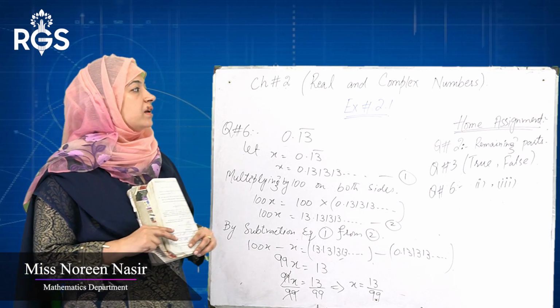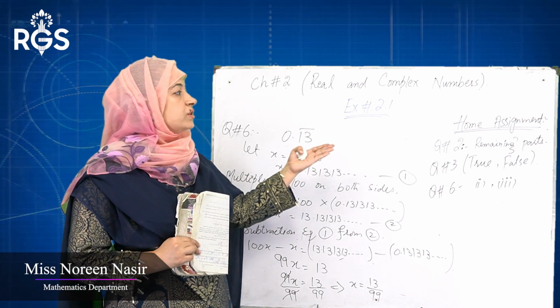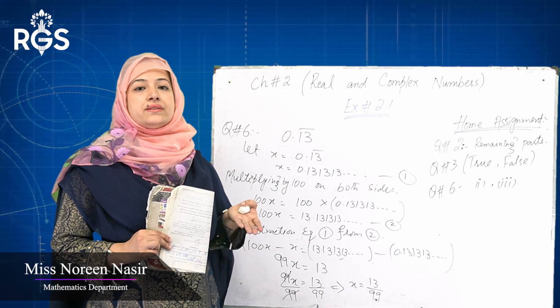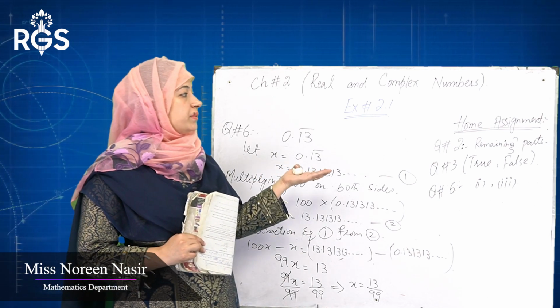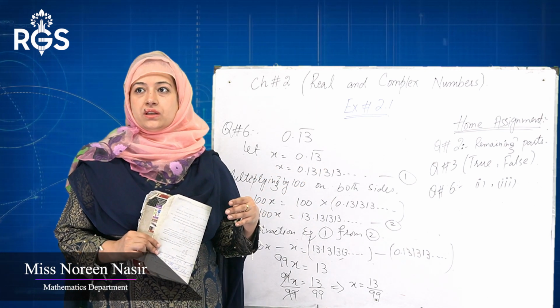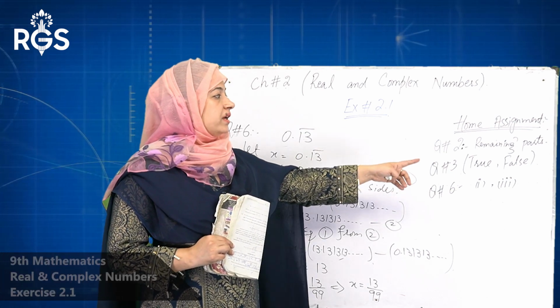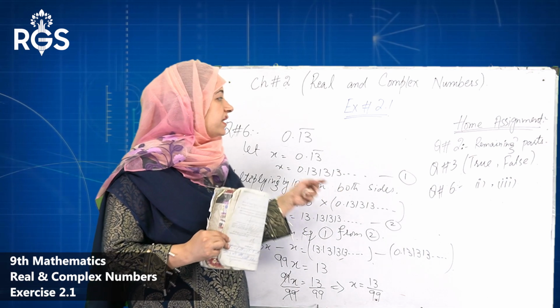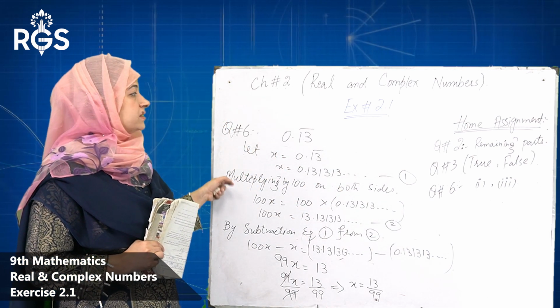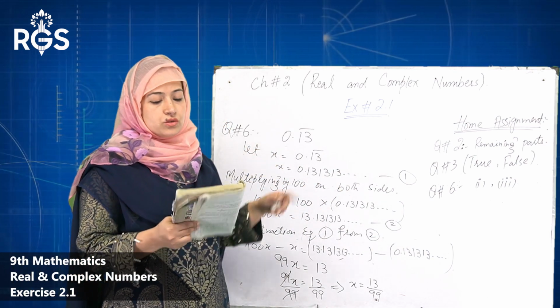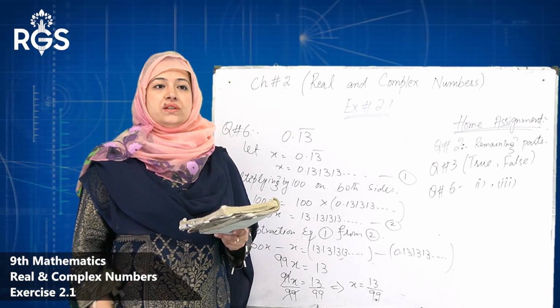Now your home assignment is this. Question number 2, the remaining part, we have already discussed some parts here. Question number 3, true false, all of you are familiar with this. And question number 6 is the same as the other two parts, same as this one. So this will be your home assignment.